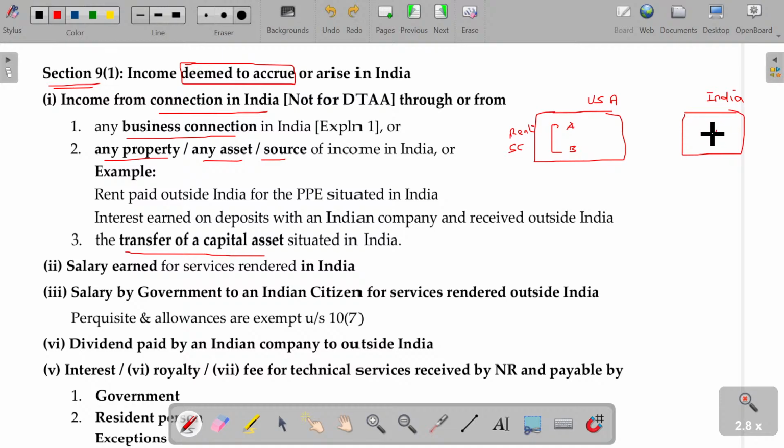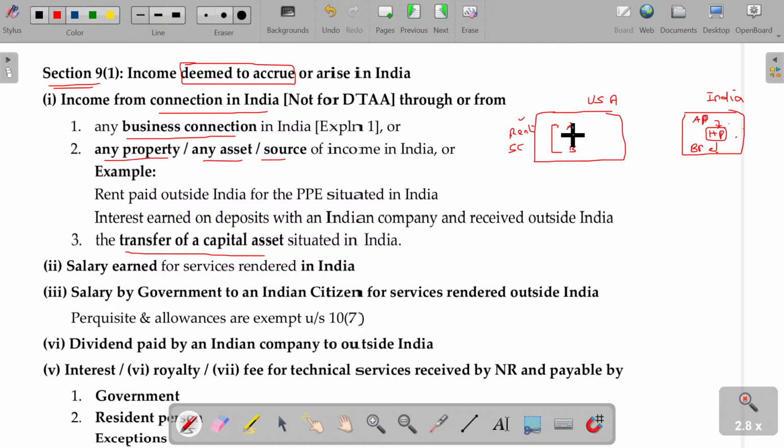There is a house property or any other property in India. For transferring the house property, probably, A gives his house property to B's parents. For that, rent payment is done outside India. This rent payment is only for the property in India.